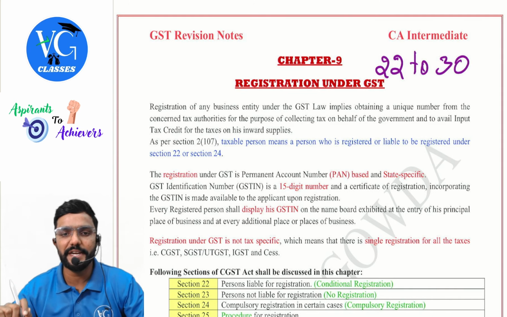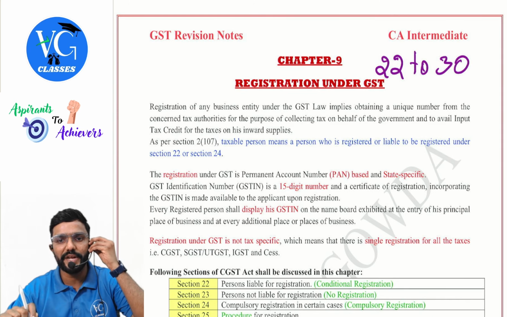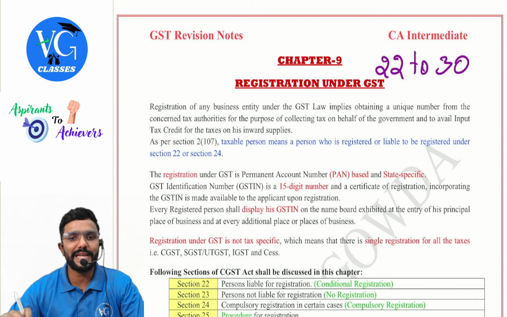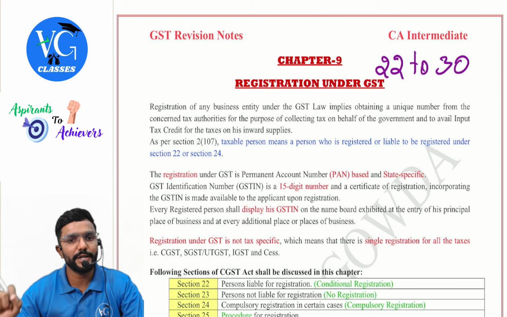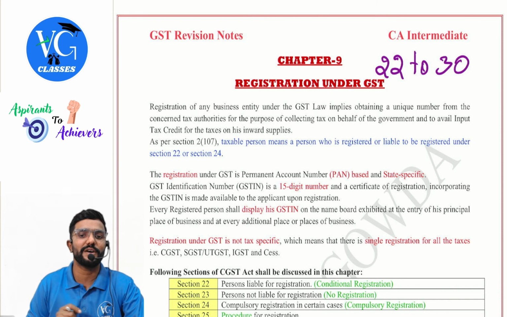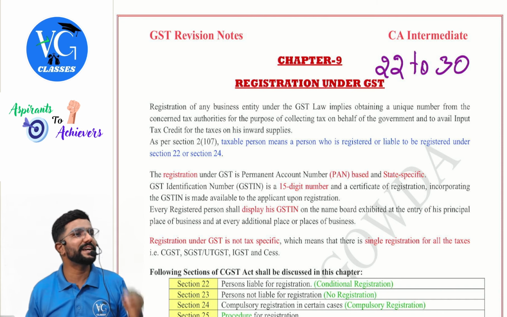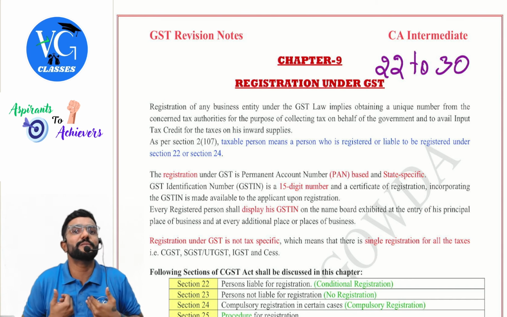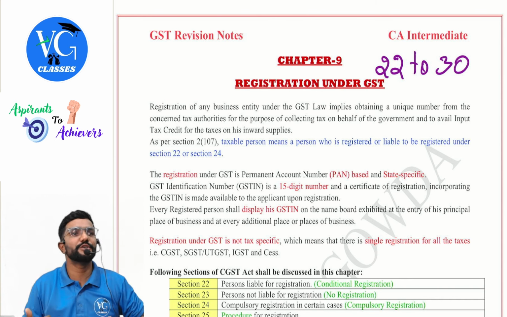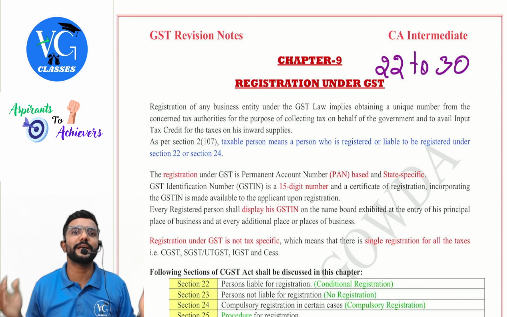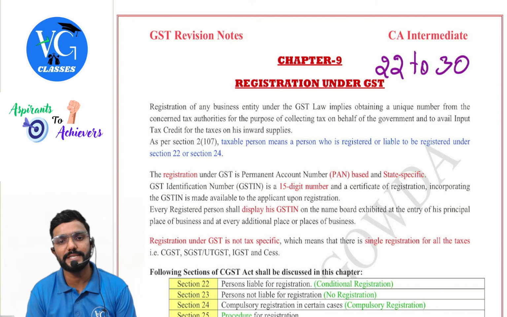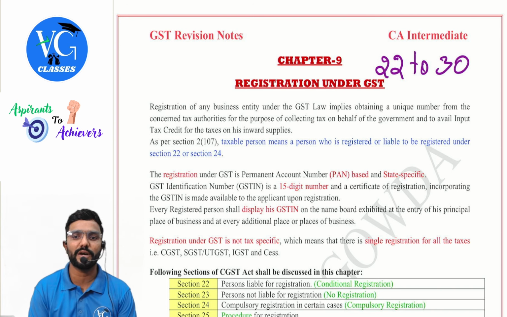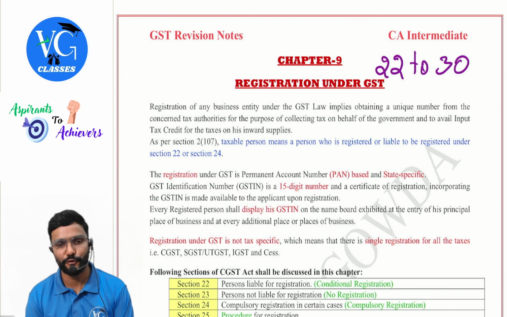Registration of any business entity under the GST law implies obtaining a unique number from the concerned tax authorities for the purpose of collecting the tax on behalf of the government and to avail input tax credit for the taxes on its inward supply. Guys, to claim credit, one of the conditions was what? I should be registered. As a recipient, I should be registered. Only then I can claim the credit. As per section 2(107), taxable person means a person who is registered or is liable to be registered under section 22 or section 24.